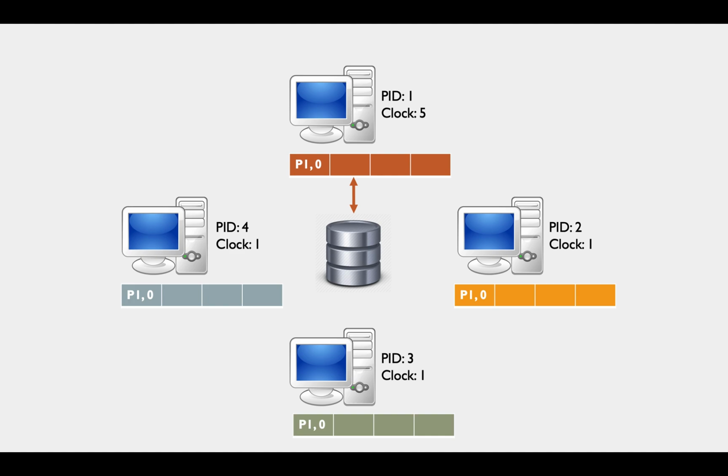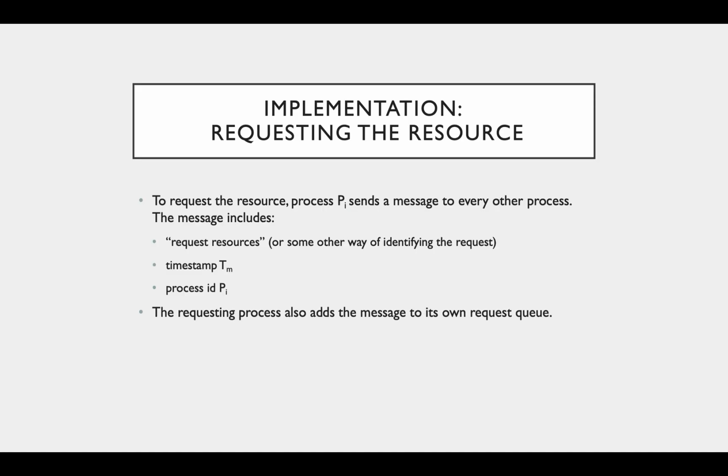We will now talk about the methods of requesting and releasing access to the resource. For simplicity, each step will be assumed to form a single event. To request a resource, a process will send a message to every other process requesting that resource. The request will also include the timestamp for the event and the process ID. The requesting process will then add their own request to their local queue.